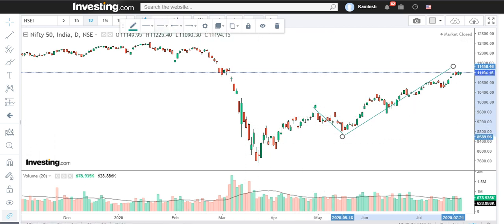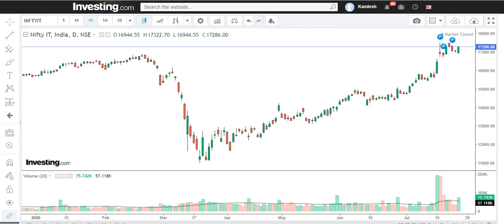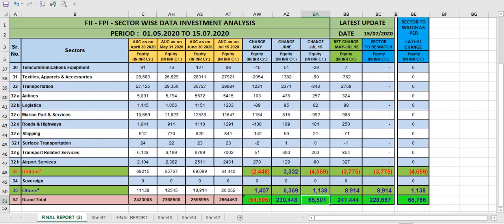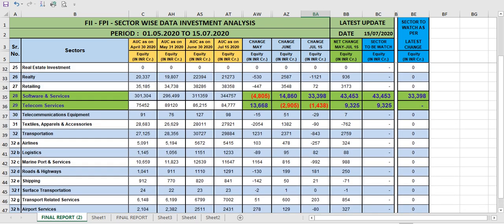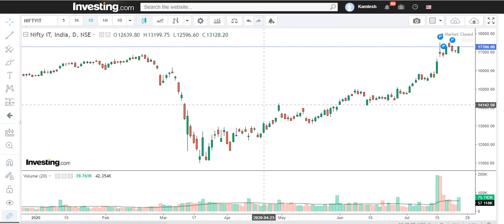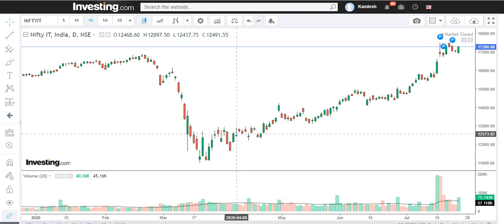Now let's go to IT, because in IT they have invested 43,000 in these 2.5 months. So you can see in May they withdrew 4,000. Now what happened in May? Not much.